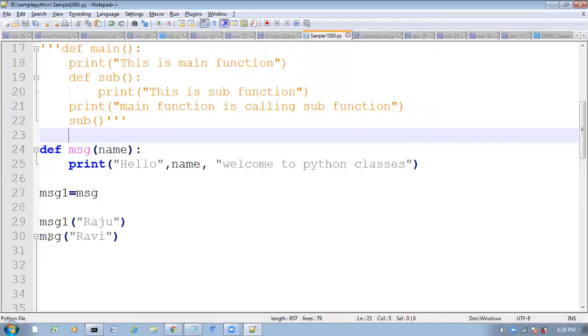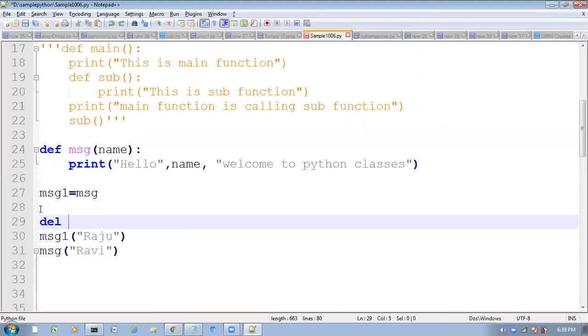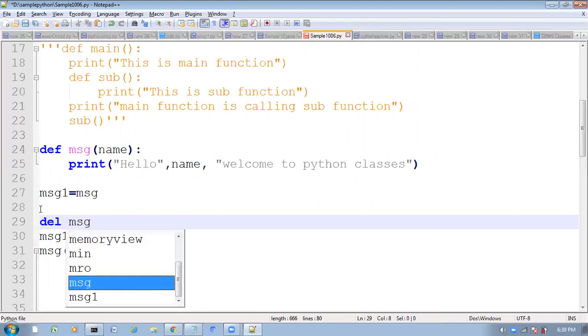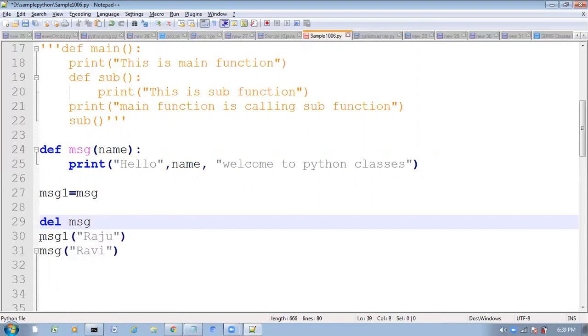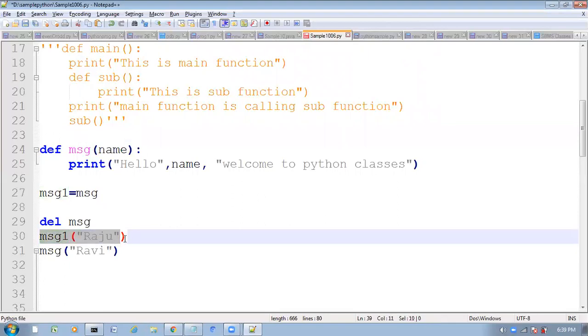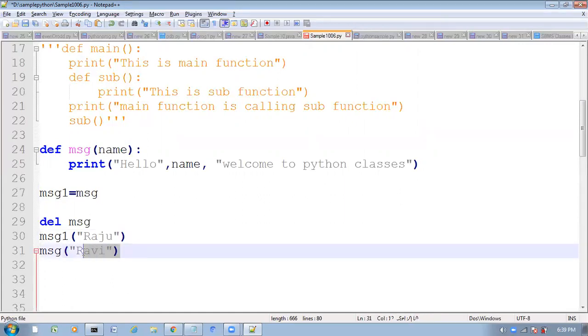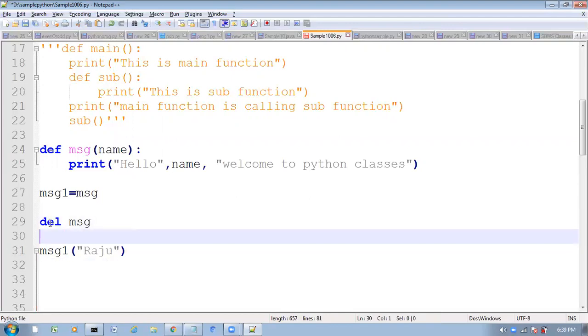So now what I am going to do, observe very carefully here. I'm going to delete this message. After deleting this message, if I want to access the function, is it possible or not? After deleting, I am trying to access that function with message one. Is it possible or not? Yes, we can call, no problem.